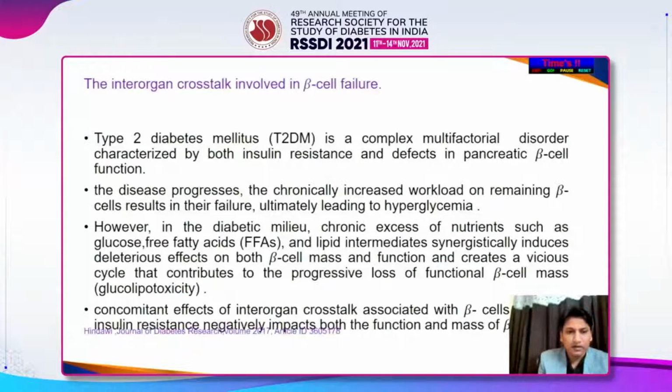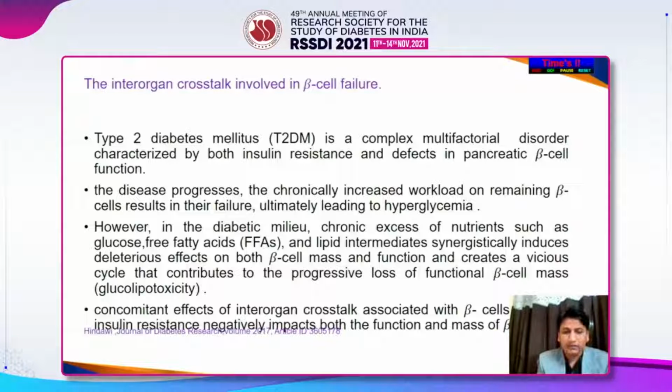Type 2 diabetes mellitus, as we know, is a complex multifactorial disorder characterized by both insulin resistance as well as pancreatic beta cell function defect. As the disease progresses, the chronically increased workload on remaining beta cells results in their failure, ultimately leading to hyperglycemia. However, in the diabetic milieu, chronic excess of nutrients such as glucose, free fatty acids, and lipid intermediates synergistically induces deleterious effects on both beta cell mass and function, and creates a vicious cycle that contributes to progressive loss of beta cell mass. To sum up, this is glucolipotoxicity.